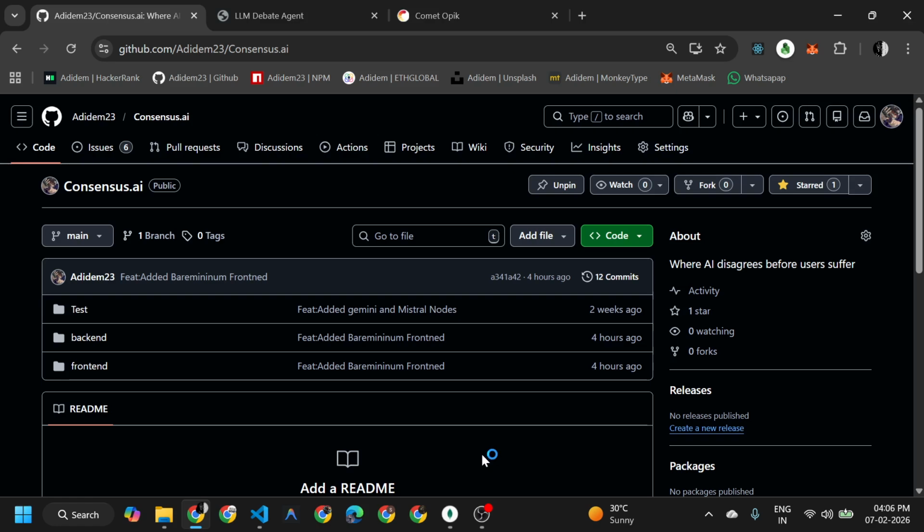Each LLM node generates an output for the user query at its end, and they exchange their outputs with one another. Suppose Gemini has created the output for the user query, then it gives it to Mistral, and Mistral critiques that output and generates the final answer for the Gemini node. Similarly it happens for Mistral also, where Mistral gives to the Gemini and all these things.